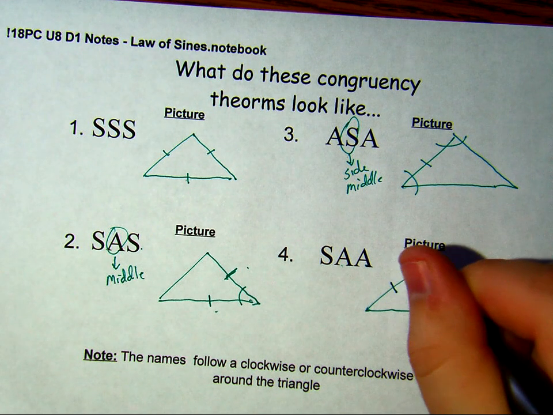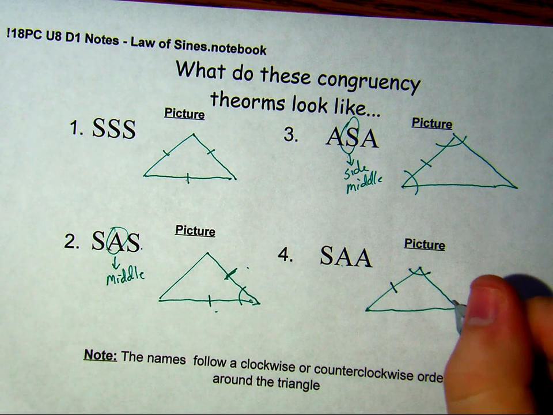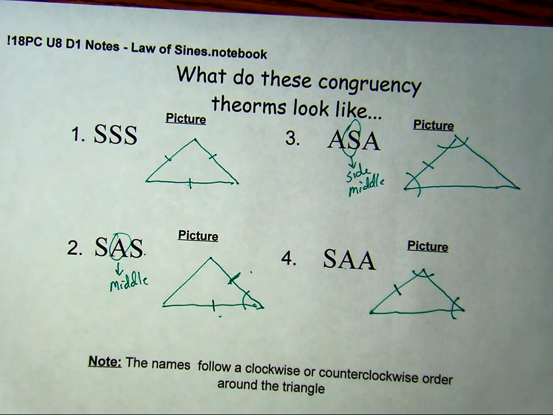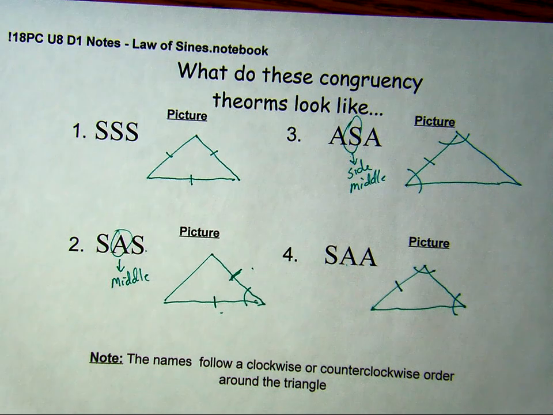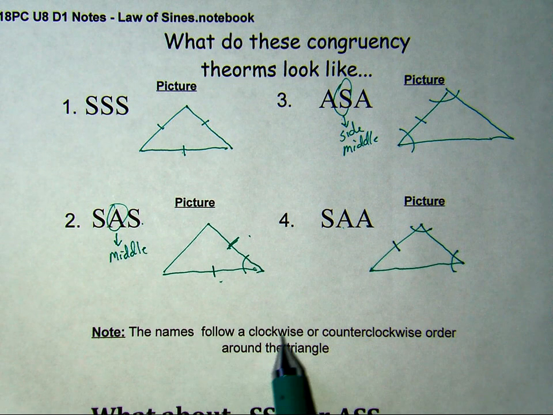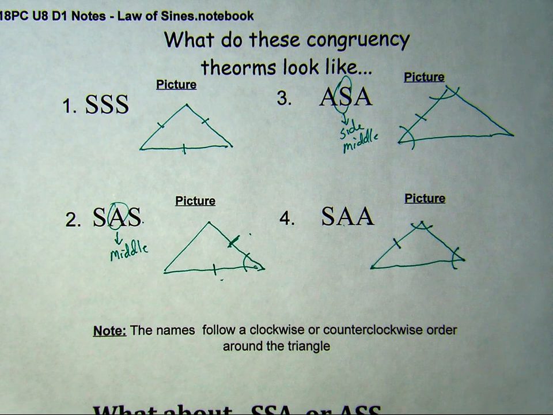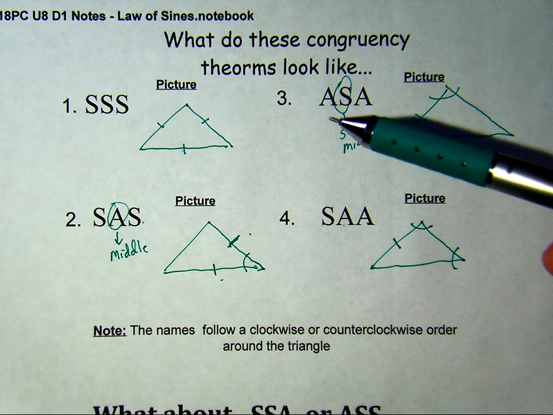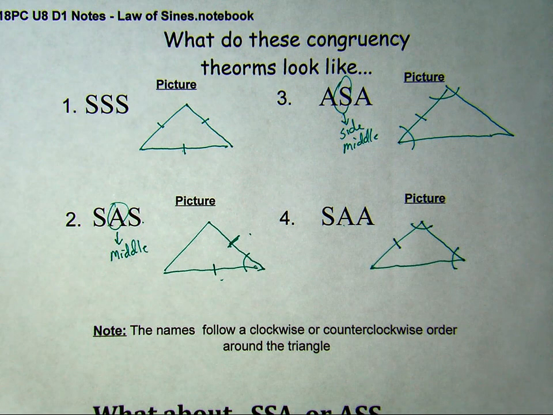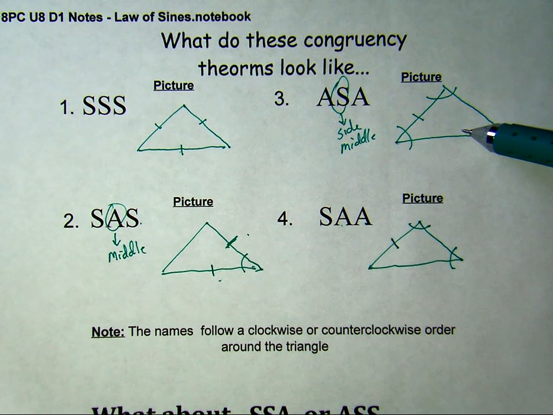Here's an angle. And then I have to skip over to the next angle. That would be side, angle, angle. And as I already mentioned, notice the names are going to follow a clockwise or a counterclockwise order around the triangle. So we've got side, side, side, side, angle, side, angle, side, angle, or side, angle, angle.